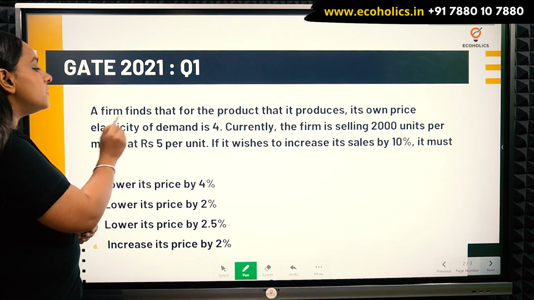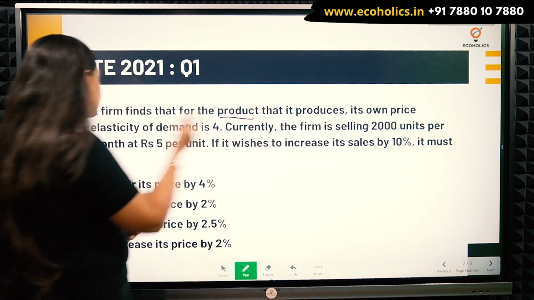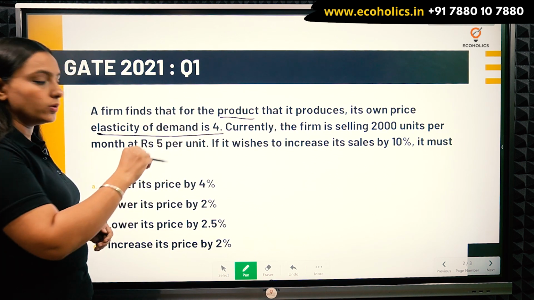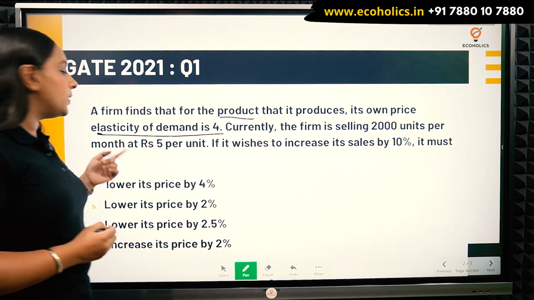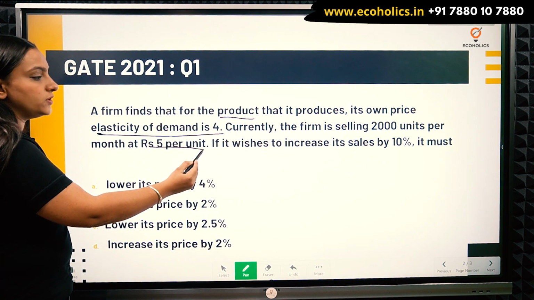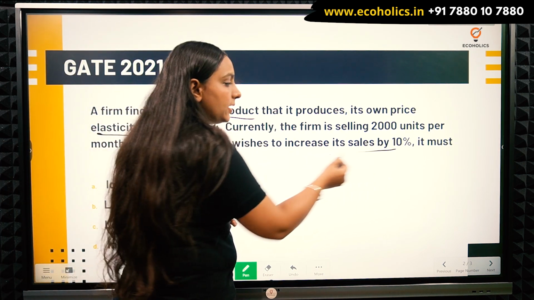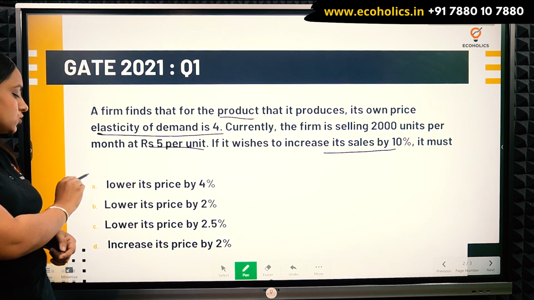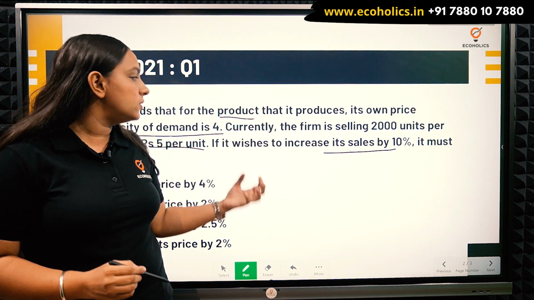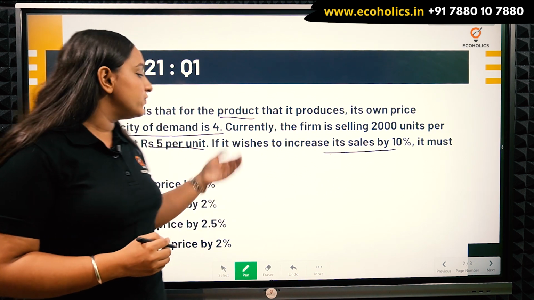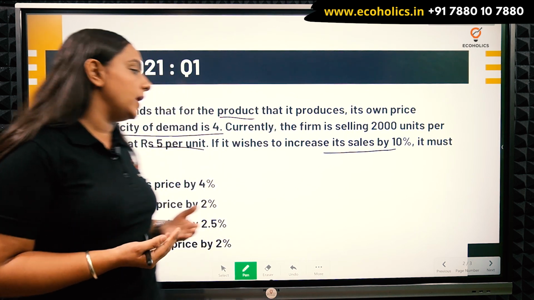It says a firm finds that for the product it produces, its own price elasticity of demand is 4. Currently, the firm is selling 2000 units per month at rupees 5 per unit. So, if it wishes to increase its sale by 10%, it must, so they have given these 4 options where they're asking that if a firm is producing a product and if they want to increase the sale by 10%, what should they do with their prices?